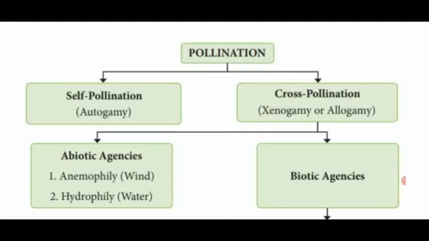These are the three important mechanisms seen in Salvia, Calotropis, and Aristolochia plants. Today we are going to see the advantages and disadvantages of self-pollination and cross-pollination.